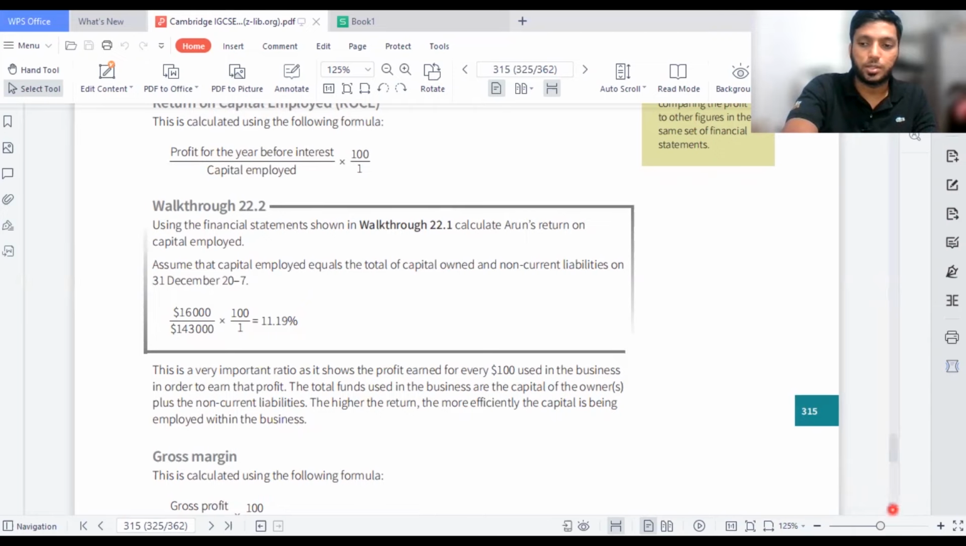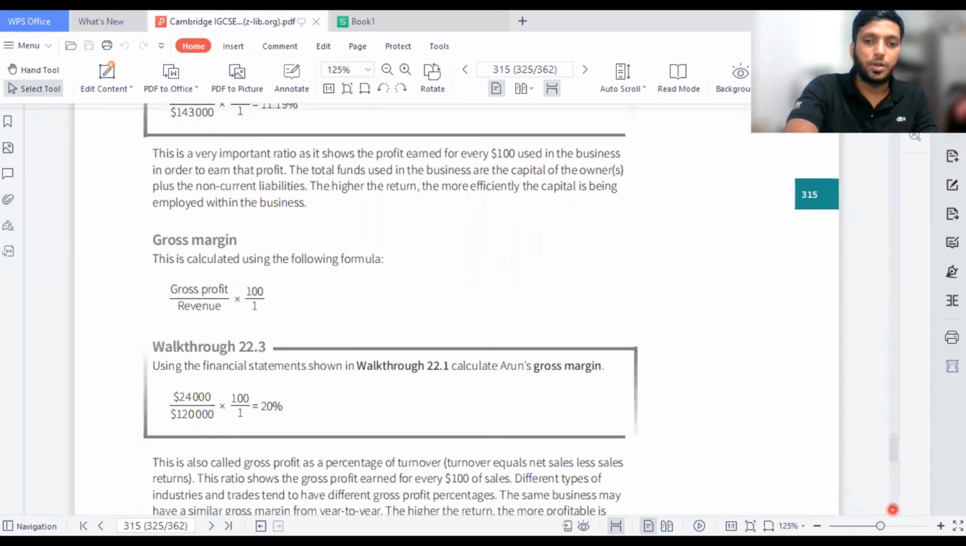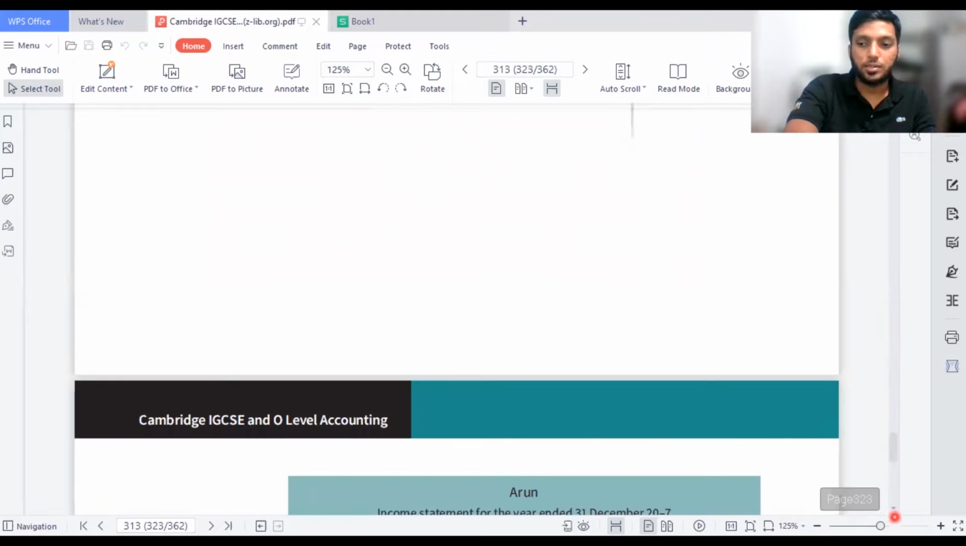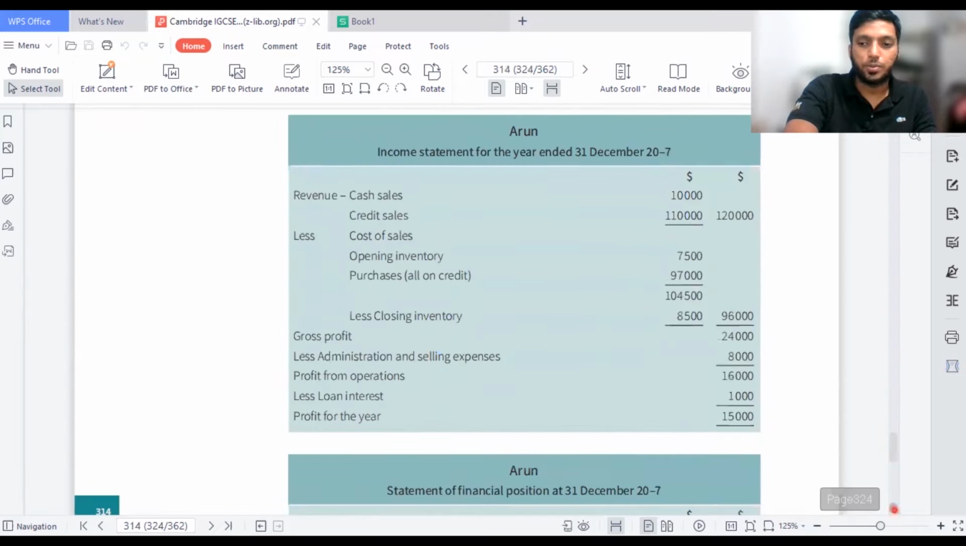How does this work? It's a very easy formula. We have gross profit divided by revenue into 100. So let's move on to the gross profit here. You can find sales minus cost of sales will give you gross profit. You have gross profit here 24,000, but then you have profit for the year 15,000. Now the confusion for students is that for ROCE we took profit before interest. So do we take the same profit before interest or profit for the year? This is a question which students always have in their mind.